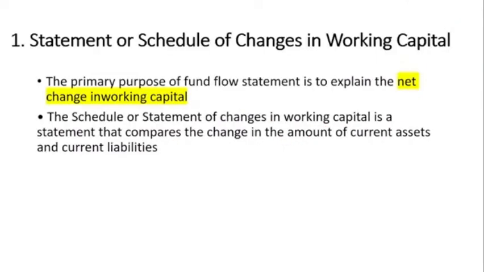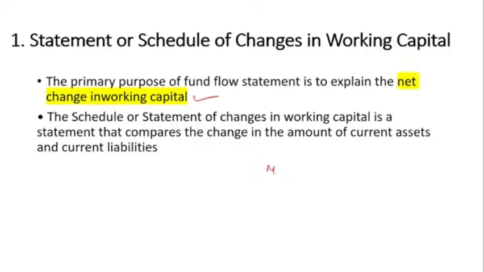Clear? Now the schedule of change in working capital. The primary purpose of the fund flow statement is to explain the net change in working capital. That means the change we have seen compared to the previous month or previous year of the company.